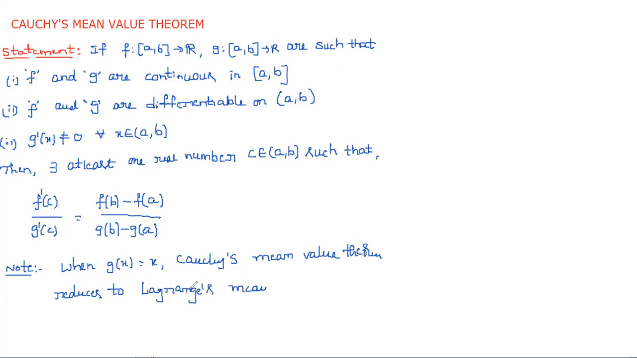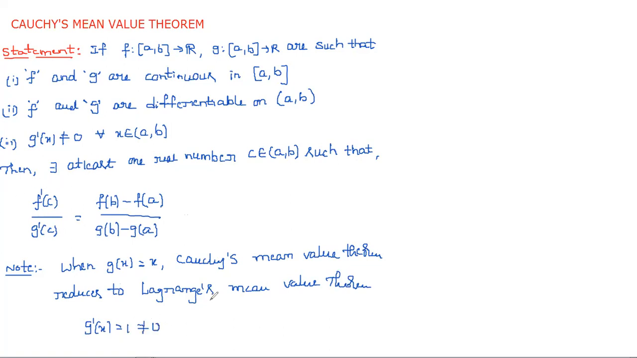So whenever you take the function g of x equal to x, then Cauchy's mean value theorem reduces into Lagrange's mean value theorem. If you see, the formula also looks like that: f dash of c is equal to simply f of b minus f of a by b minus a. And here also you get the same thing. If you take g of x equal to x, obviously this is continuous and derivable, and g dash of x is equal to 1, not equal to 0.